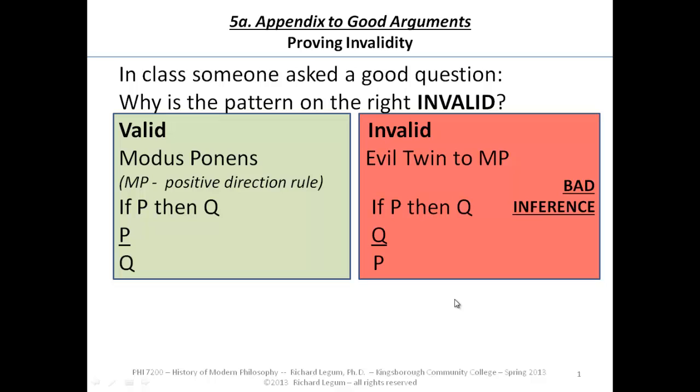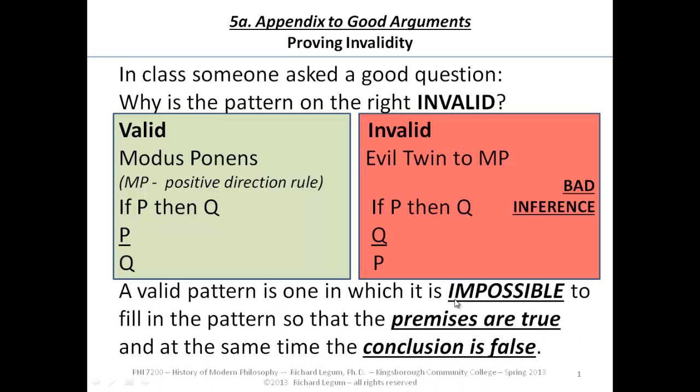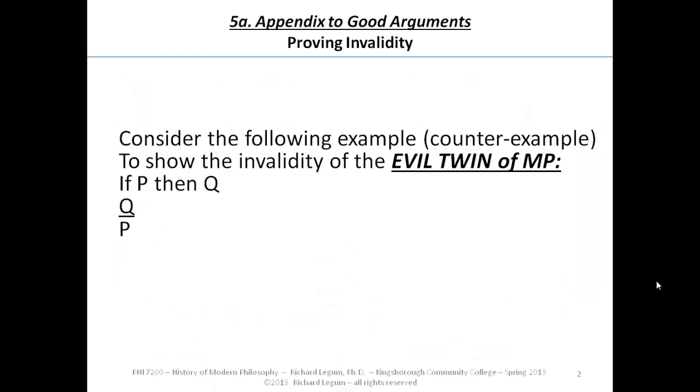And the way you can show that a pattern of argument is invalid, or that an argument itself is invalid, that it's of a pattern that's invalid, is to show that it's not a valid one. A valid one is one in which it's impossible to fill in the pattern so that at the same time the premises are true and the conclusion is false. So if we can fill in the pattern so that the premises are true and the conclusion's false, then it's invalid. So the question is, how do we do that?